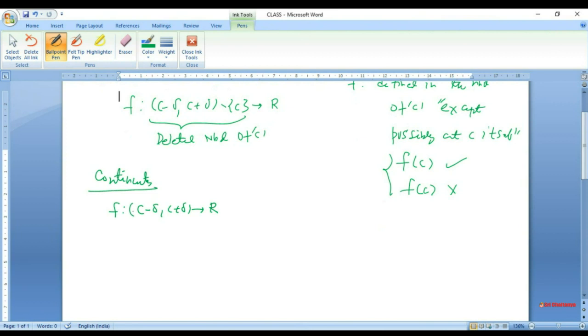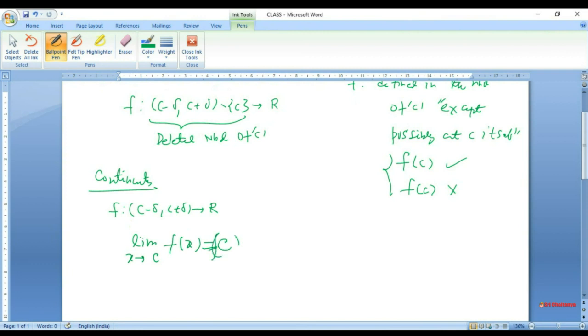So let f be a function on (c minus delta, c plus delta) in R. And if you want to find out whether f is continuous at c or not, you need to calculate the limit as x tends to c of f(x).